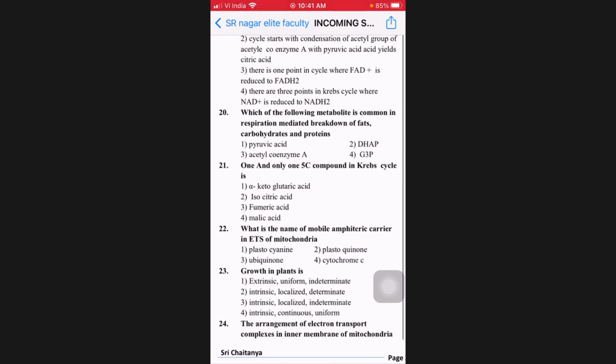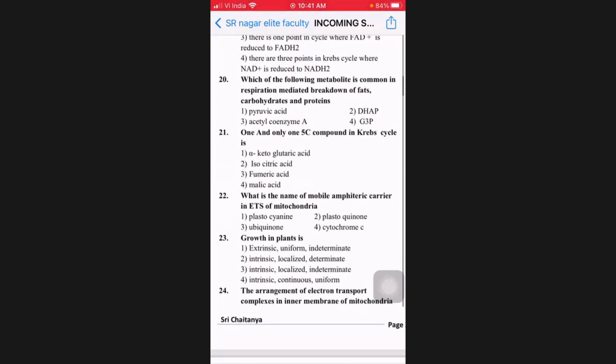21. One and only one 5-carbon compound in the Krebs cycle. Yeah, this also we were talking about very often. Which one? Alpha ketoglutaric acid. The only 5-carbon intermediate of the Krebs cycle. Before that all were 6-carbon. After that all are 4-carbon.